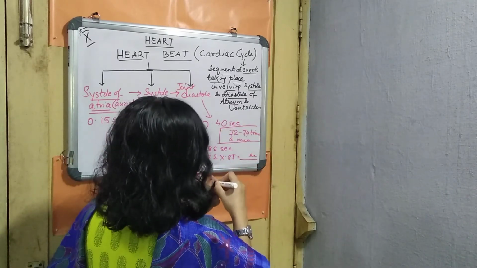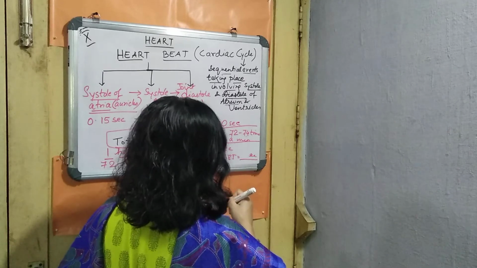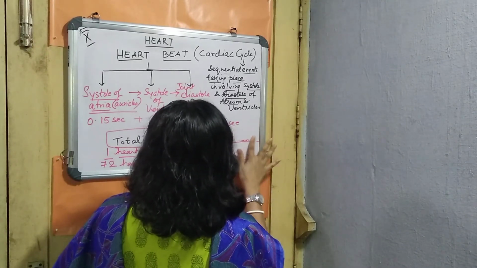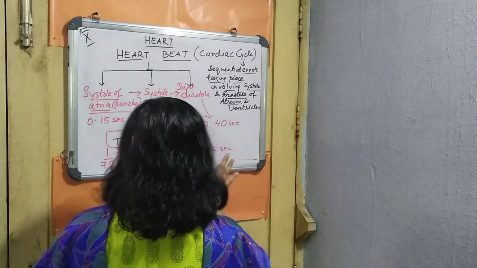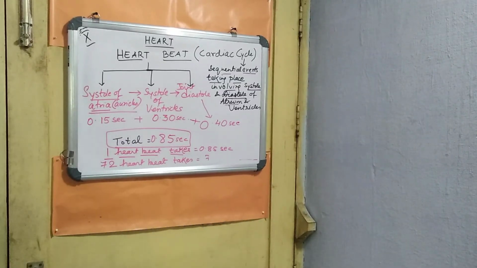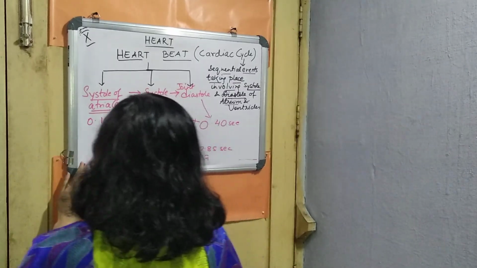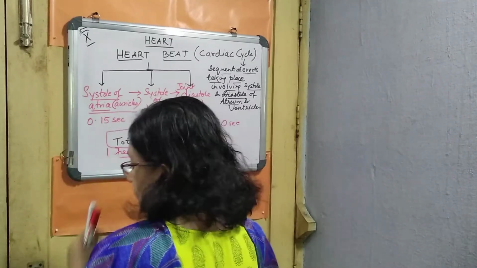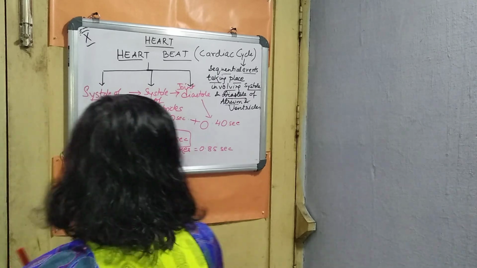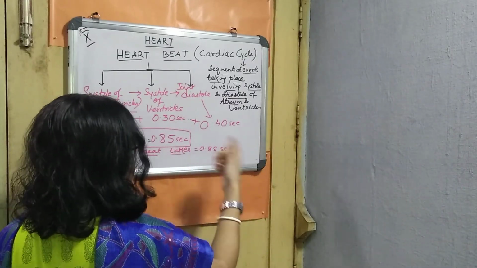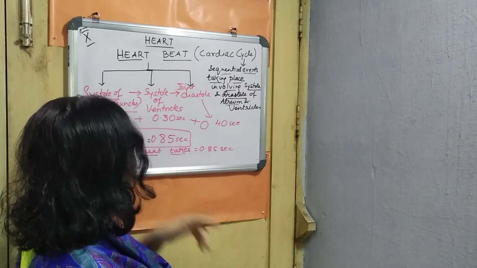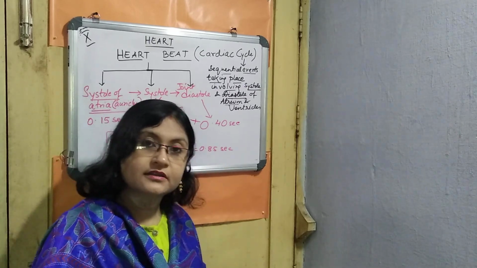But I will explain the pulse and then give you the proper timing in our next video. So kindly remember till this much. This will help you to remember the cardiac cycle. Thank you, students.